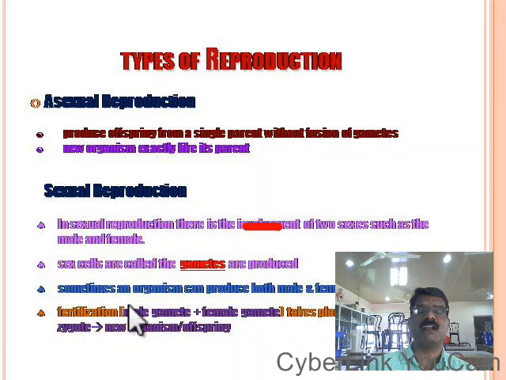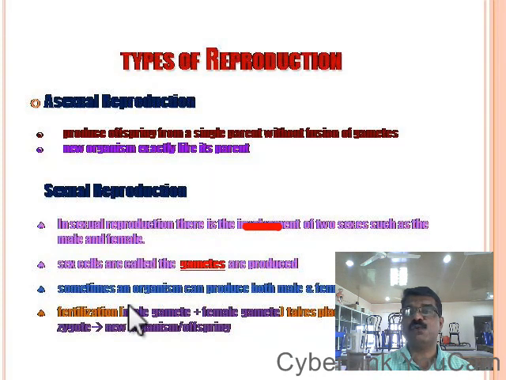In sexual reproduction, there will be fusion of male and female gamete. The male gamete, the sperm, and the female gamete, the ovum or egg, get fused to produce zygote. And the zygote develops into the new offspring or the new individual. So here we can say that there is involvement of two parents, that is the male parent and the female parent. Male parent produces the male gamete, the sperm, and the female parent produces the female gamete, the ovum. And here fusion takes place, and that leads to the development of a new offspring.